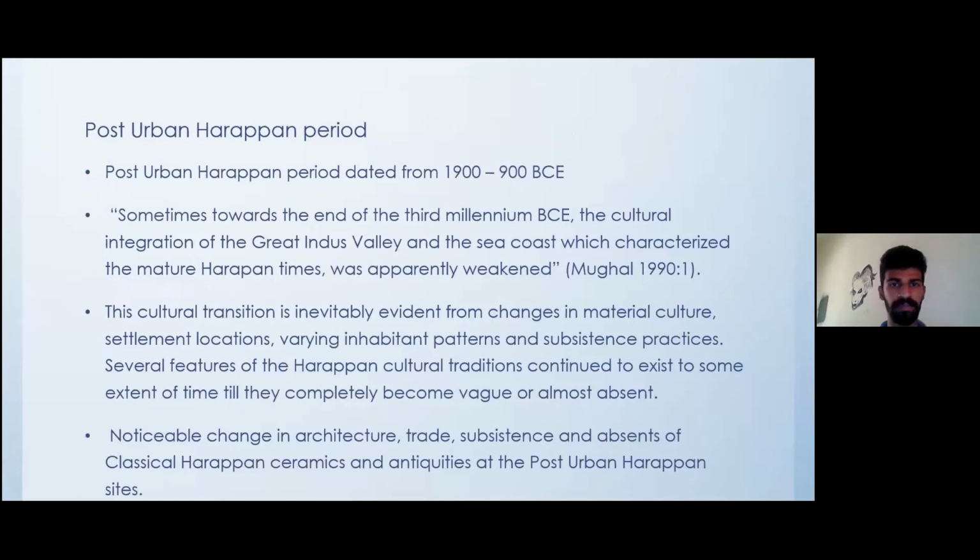The post-urban Harappan period in Gujarat started from 1900 to 900 BC. This cultural transition is evident from changes in material culture, settlement locations, varying habitation patterns, and subsistence practices. Several features of the Harappan cultural traditions continued to exist for some time till they completely became vague or absent. Noticeable changes in architecture, trade, and subsistence, and the absence of classical Harappan ceramics and antiquities at the post-urban Harappan sites were noticed during this period.